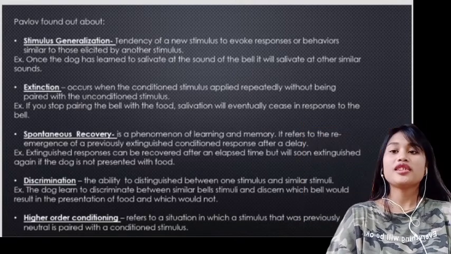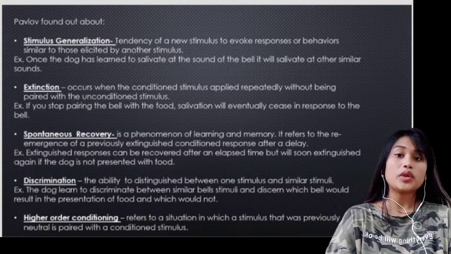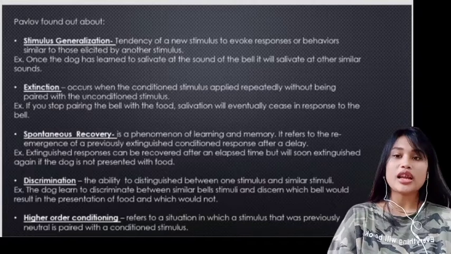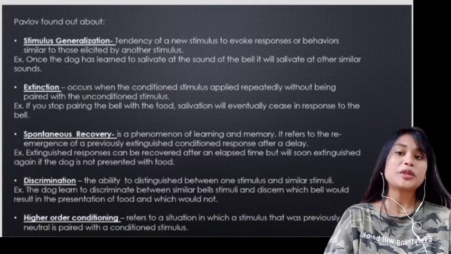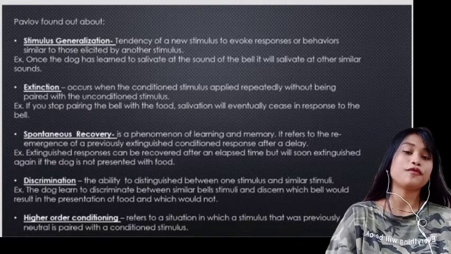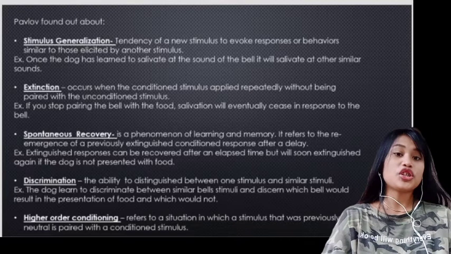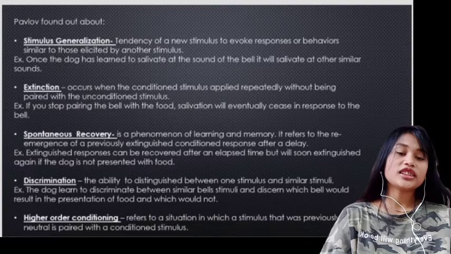The fourth one is discrimination. It is the ability to distinguish between one stimulus and similar stimuli. For example, the dog learned to discriminate between similar bell stimuli and discern which bell would result in the presentation of food and which would not. The dog has an idea which bell would present the food and which would not. They can differentiate between two similar bells.